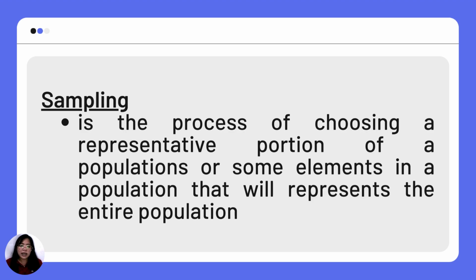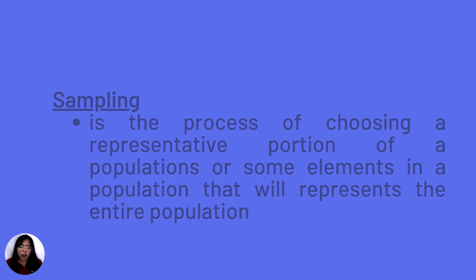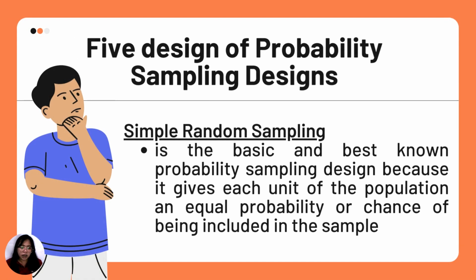Ibig sabihin is that ito yung process wherein you're going to select out of that entire population a portion of that population who are going to represent that entire population. Now, let's talk about the 5 probability sampling designs. First, the simple random sampling. This is the basic and best known probability sampling design because it gives each unit of the population an equal probability or chance of being included in the sample.